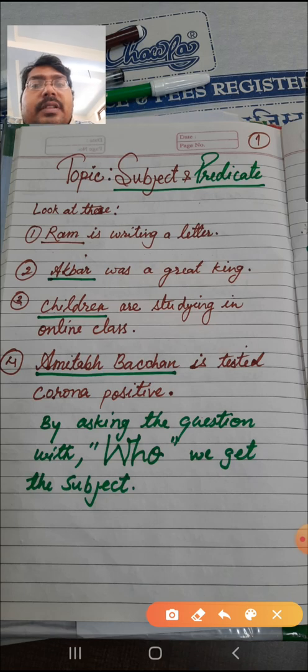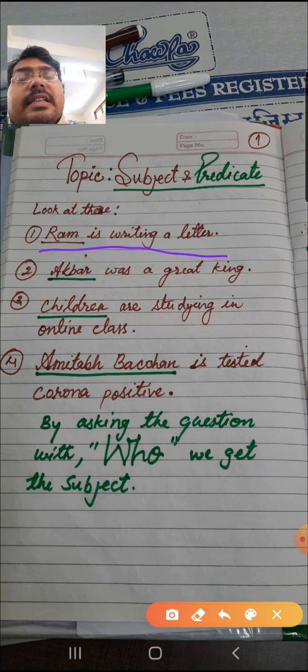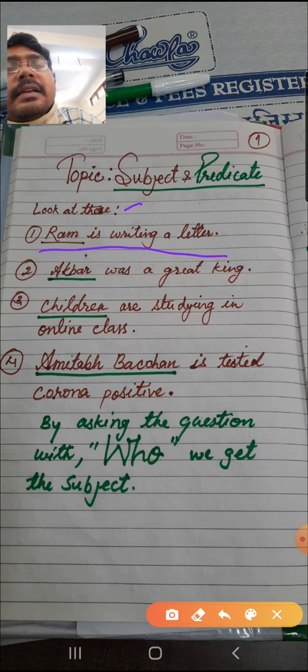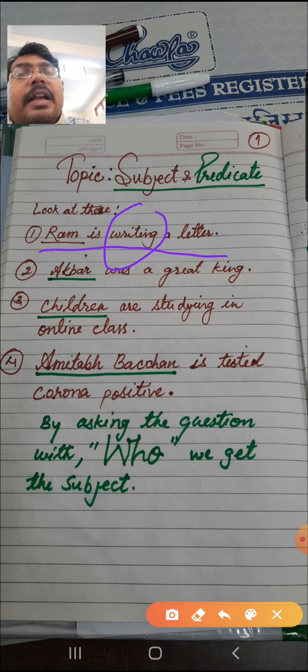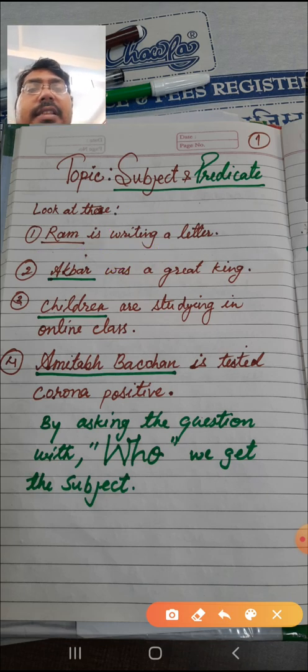Now again we see the first sentence, Ram is writing a letter. Which action is happening in this sentence? Writing is happening here. And who is writing? Ram is writing. So in this way we can easily understand what actually the subject is.